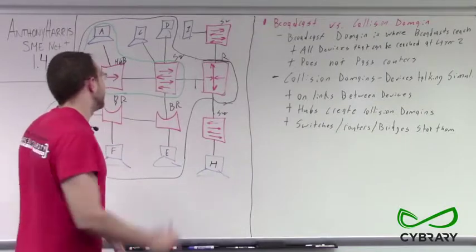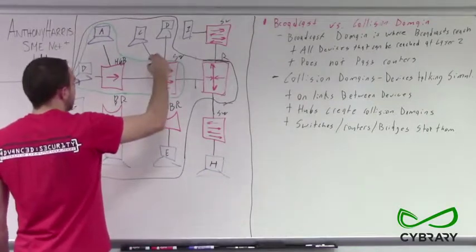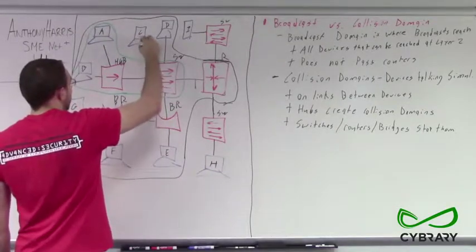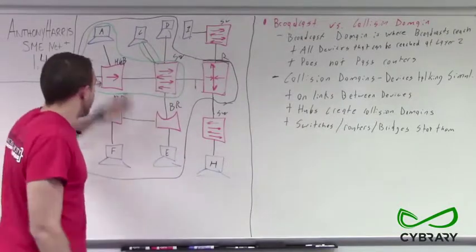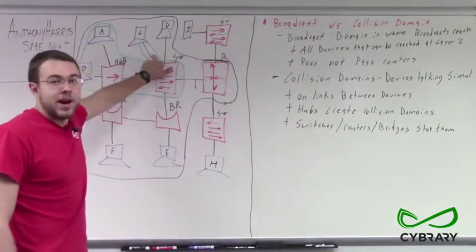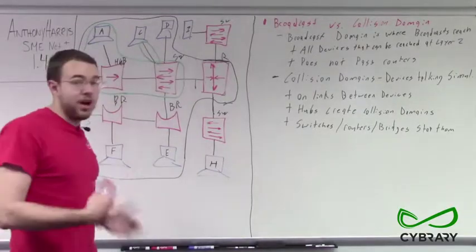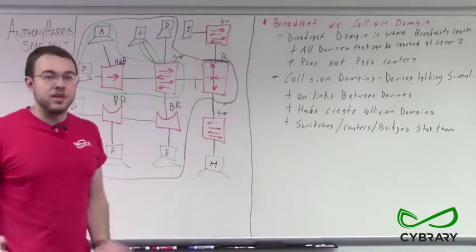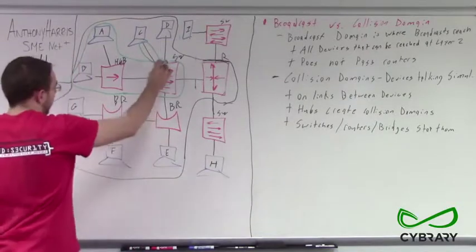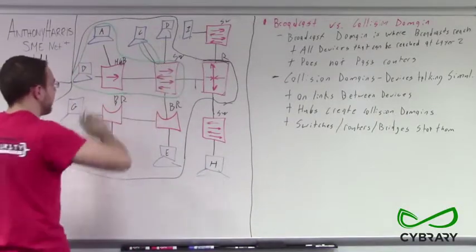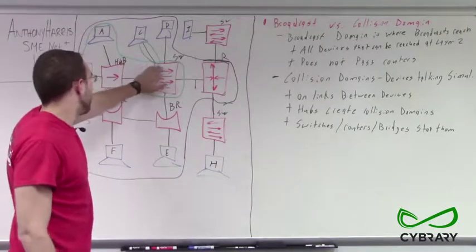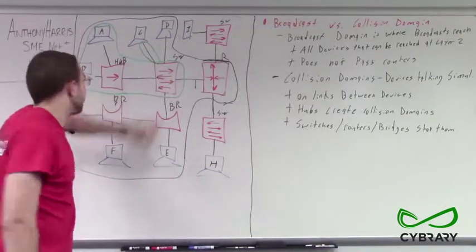It's going to directly send it. So our only collision domain between computer C and our switch is this on-link right here. If computer C and our switch are trying to talk to each other at the same time, there's going to be a collision. But our switch isn't going to act like a hub and send it out to everybody, so there's no additional collisions after that.